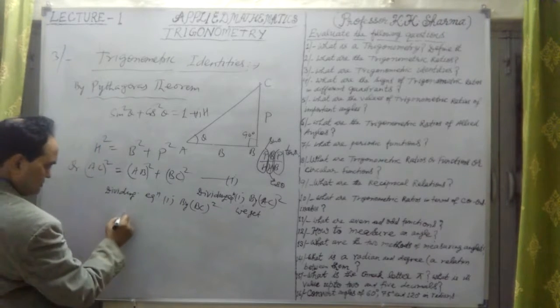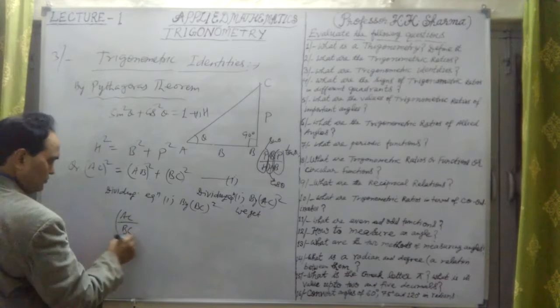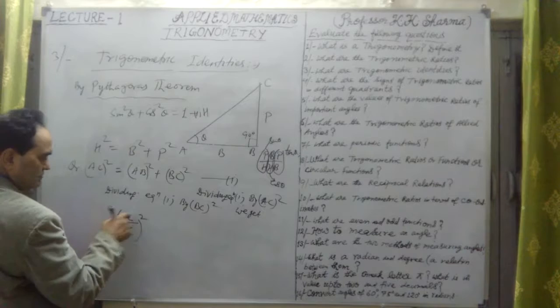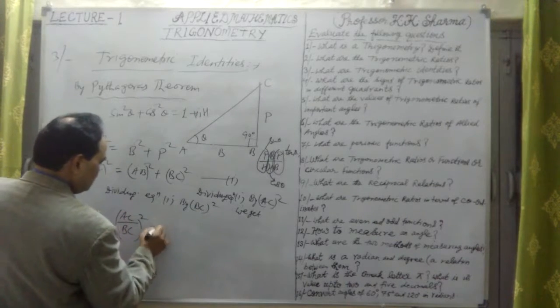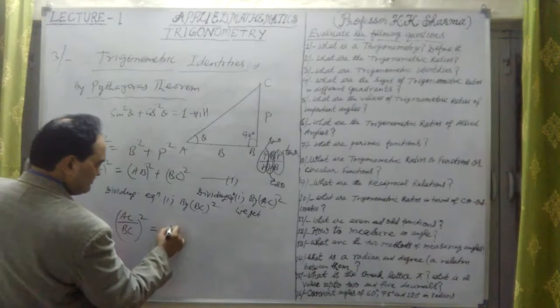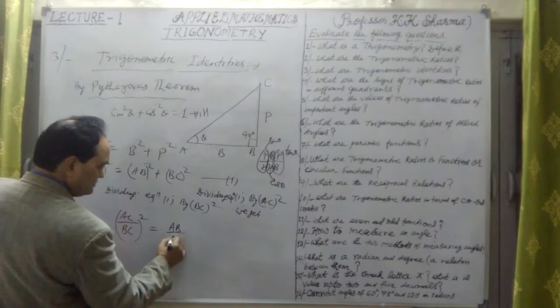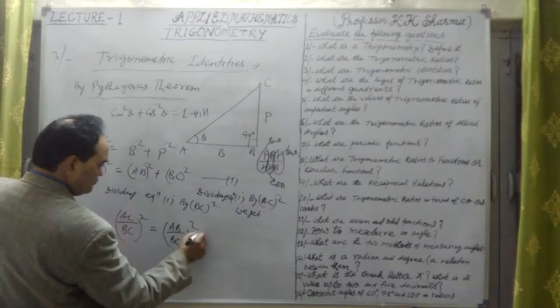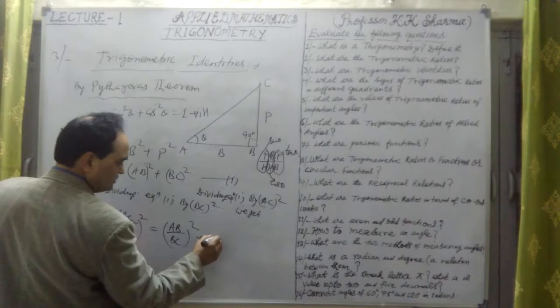So what is the first one? Left hand side will be AC upon BC whole square. I'm writing AC square upon BC square, or AC upon BC whole square, the same thing. Then AB square upon BC square, that means AB upon BC whole square. Then BC square upon BC square, that means 1.